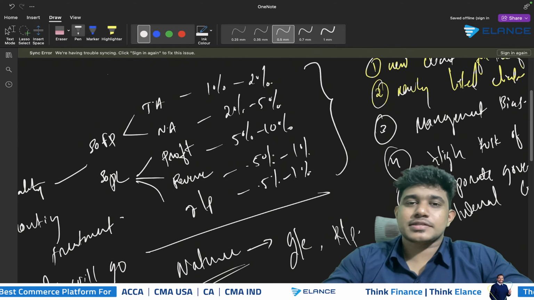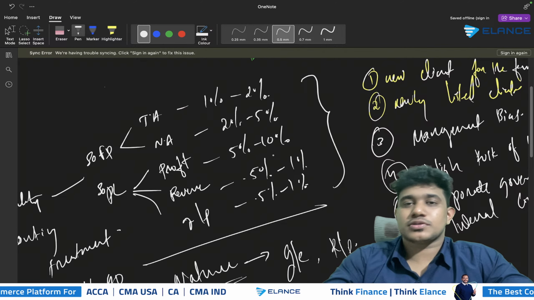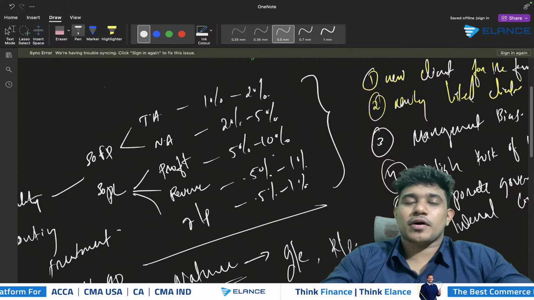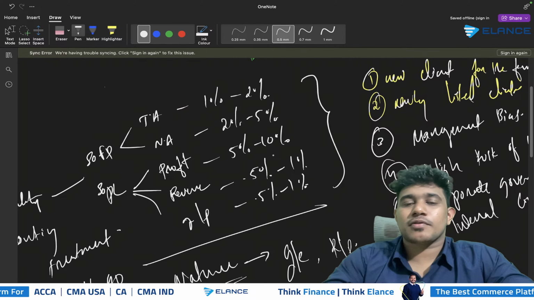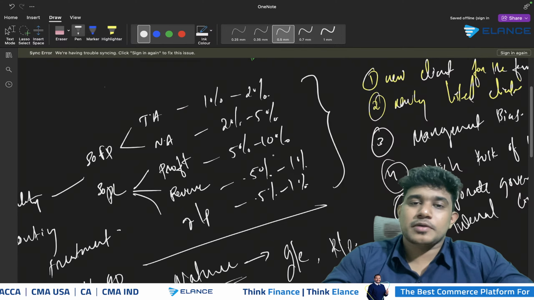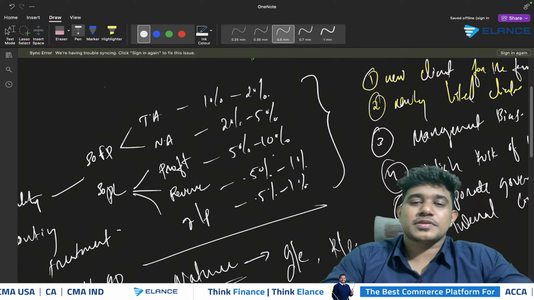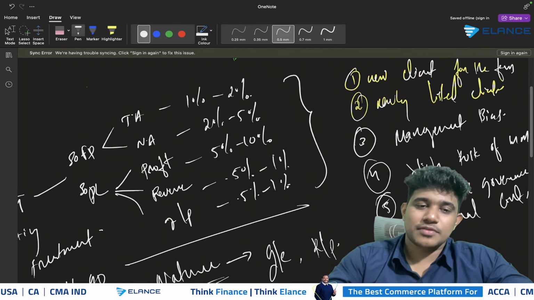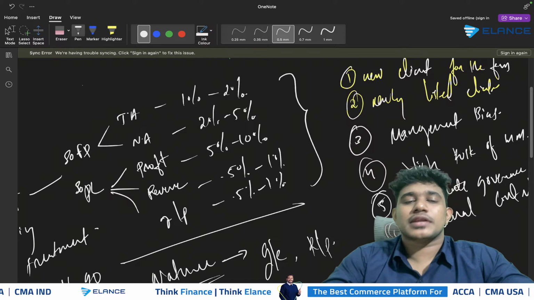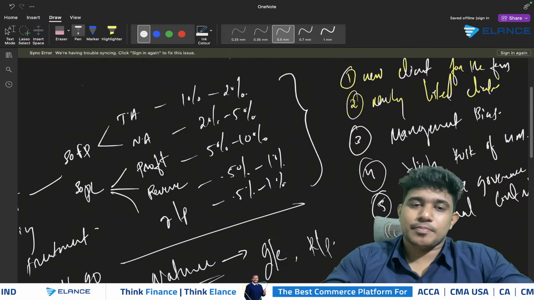Based on the analysis, we can also consider the materiality based on statement of profit or loss related figures, which includes profit, revenue, and gross profit. For profit, the materiality benchmark will be between 5% to 10%. For revenue, it will be 0.5% to 1%, and for gross profit, it will also be 0.5% to 1%. So you can easily remember it like this: except in the case of net assets, in all other situations, twice the amount of the lower limit will be the upper limit.